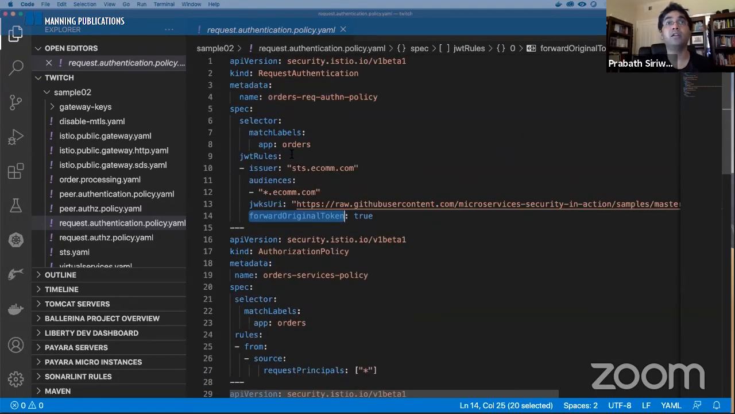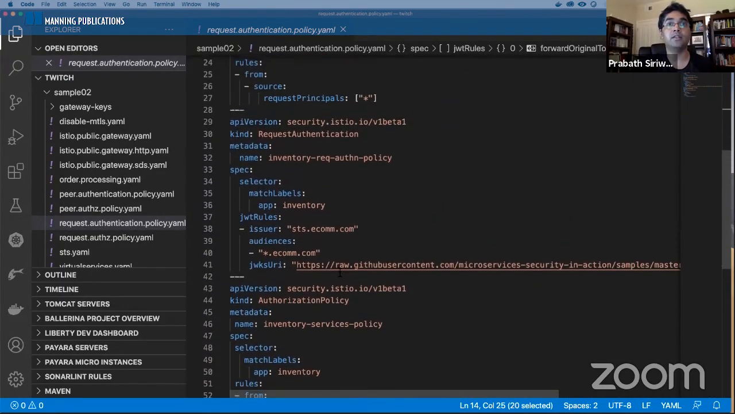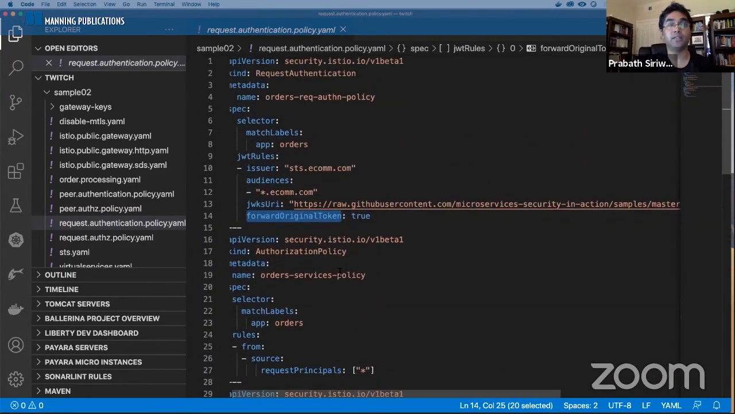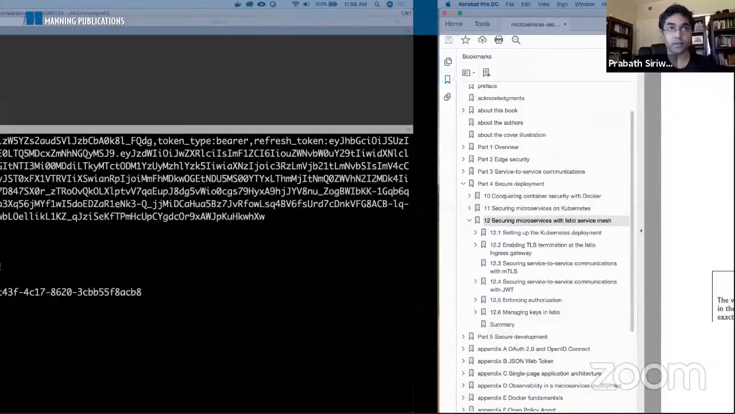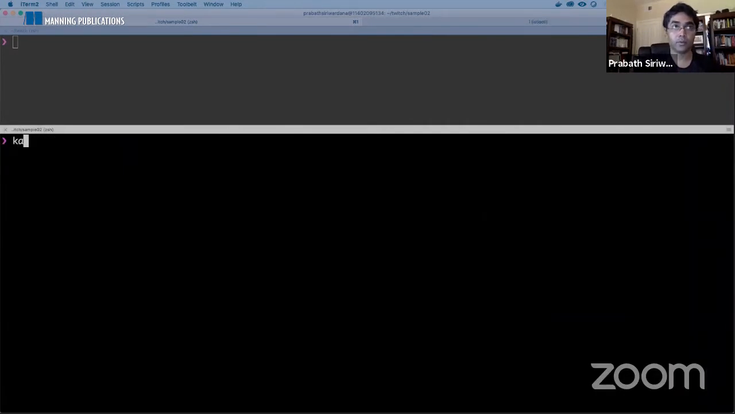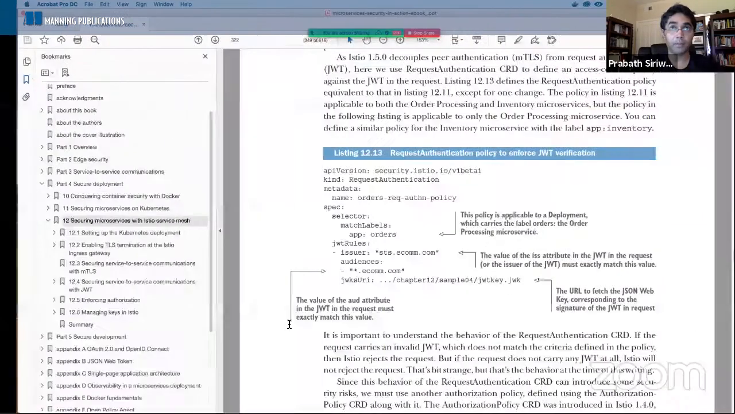So we have defined a request authentication and authorization policy for the orders microservice and also for the inventory microservice. Let's try to apply these two policies. In fact, the four policies. Request authentication policy. Okay, so now we applied that.